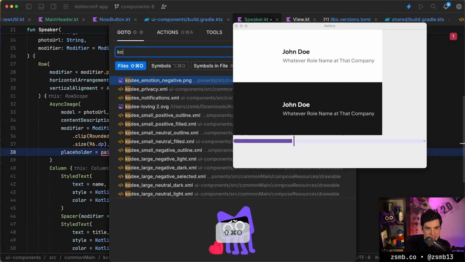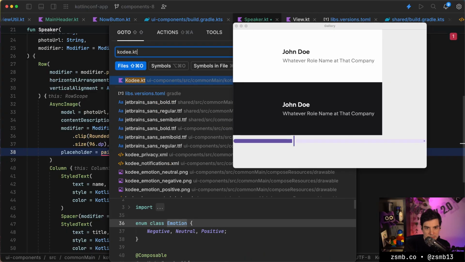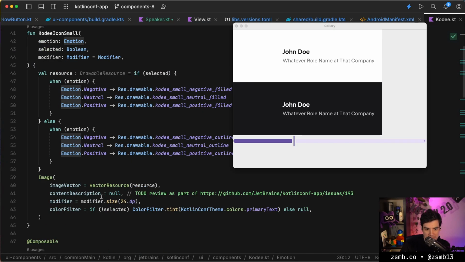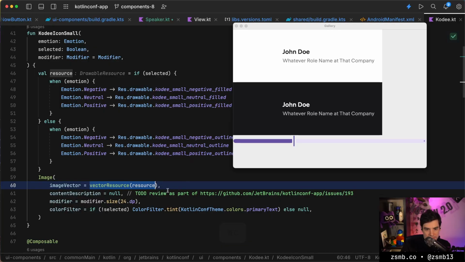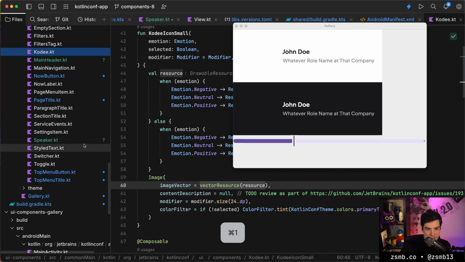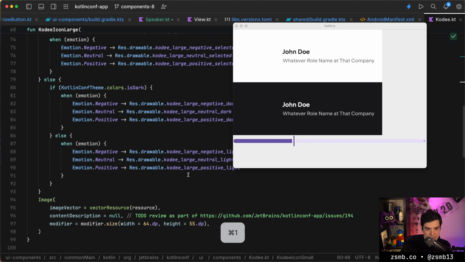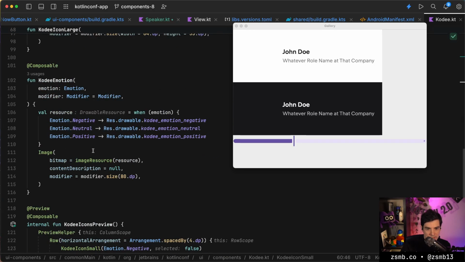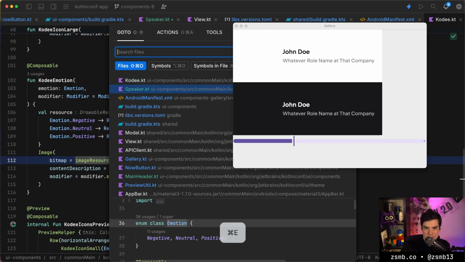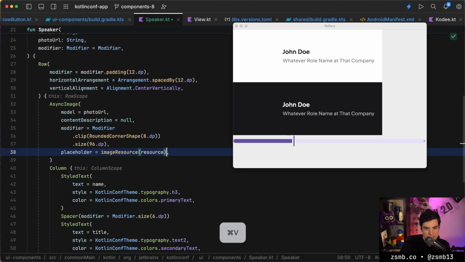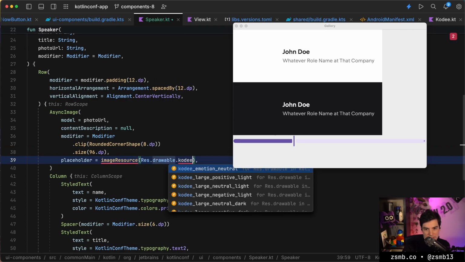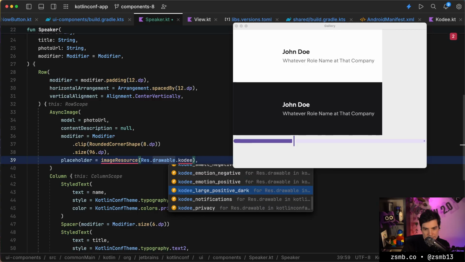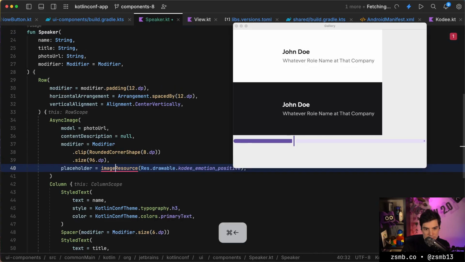I don't know what the API for this is off the top of my head anymore, but we do have a file full of Kodis. We have a couple different Kodis. I think we want the largest ones, which are just PNGs. So that's an image resource. So we can do image resource, res, drawable, and a positive Cody, probably.